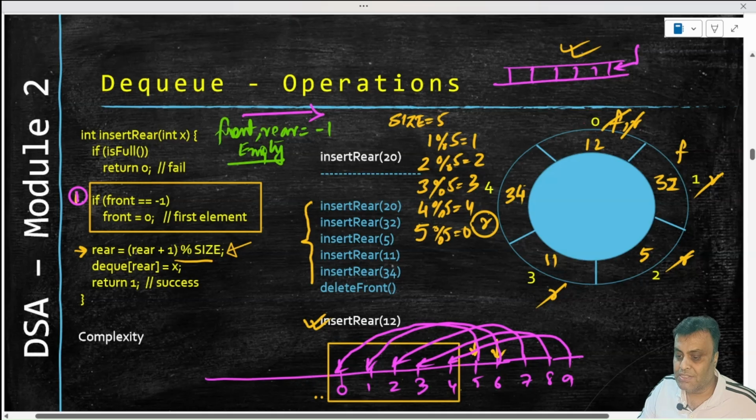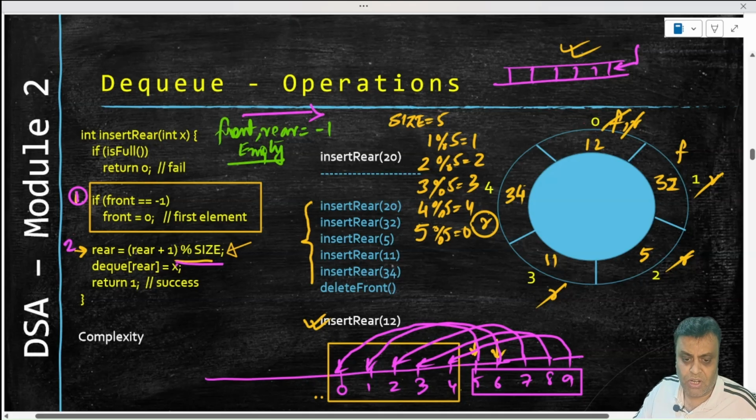And that is what is happening in this modulo operation. It is wrapping these index positions into a modulo based proper index position which actually exists. And that's what typically we are doing here. So that's the dequeue operation on insertion into a dequeue, right? So insertion from the rear part of the dequeue, and it's pretty simple.